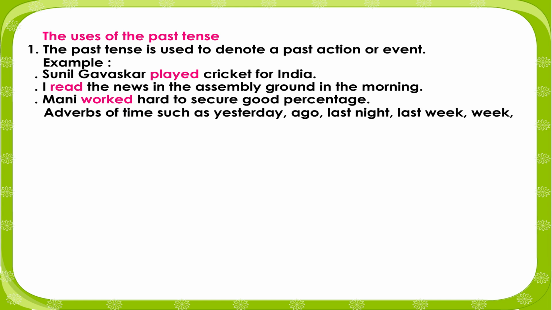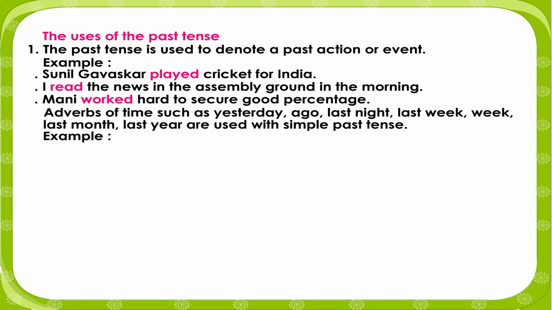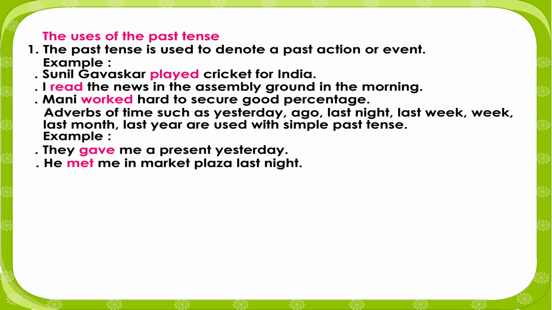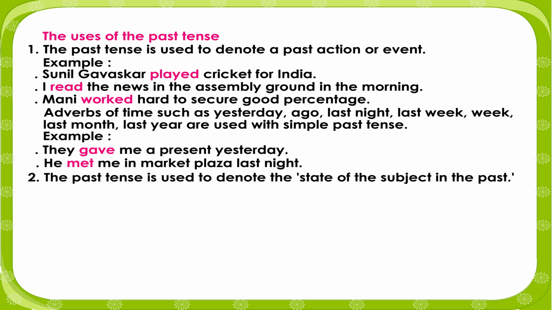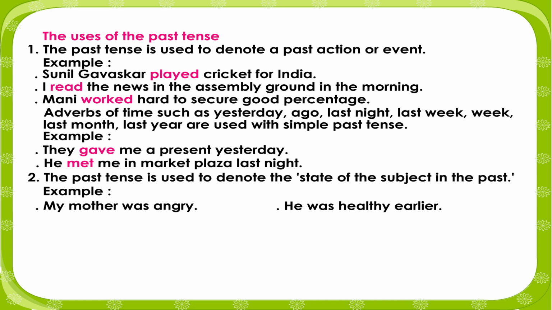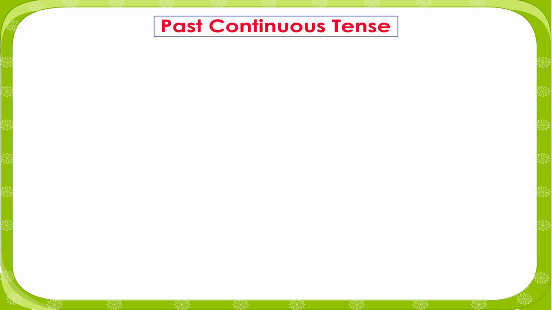Adverbs of time such as yesterday, ago, last night, last week, last month, last year are used with simple past tense. Example: They gave me a present yesterday. He met me in the market plaza last night. The past tense is used to denote the state of the subject in the past. Example: My mother was angry. He was healthy earlier.